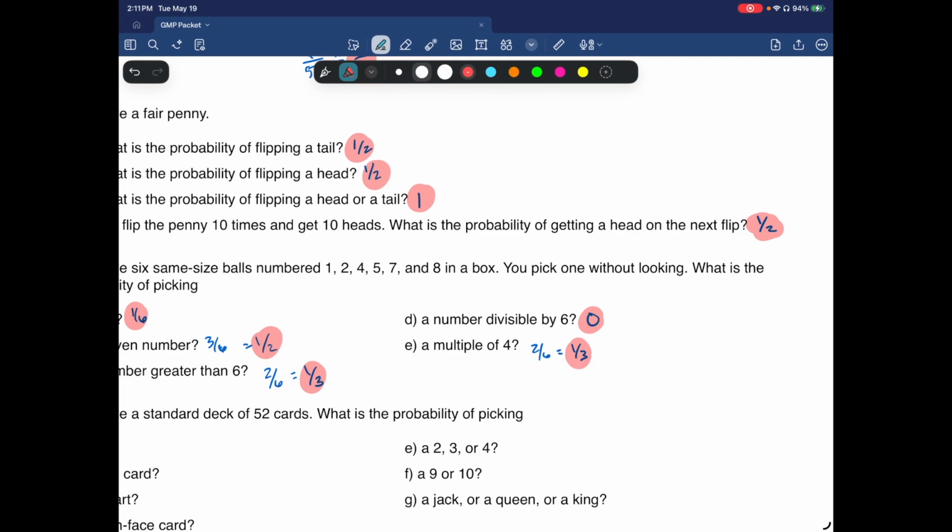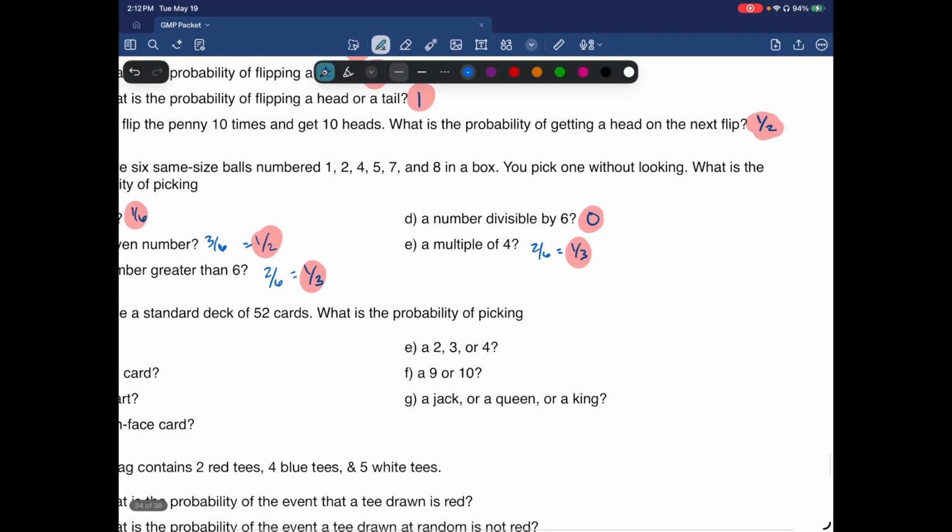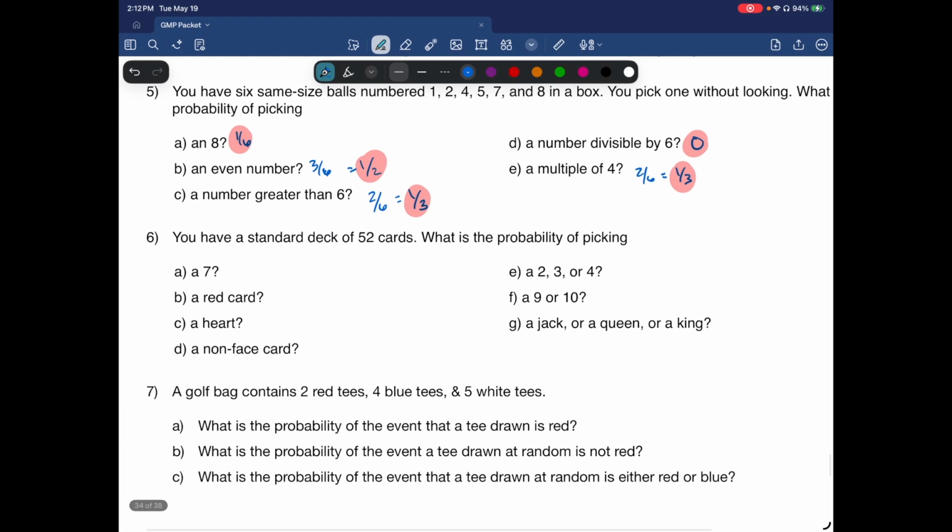Okay, let's keep going. You have a standard deck of 52 cards. What's the probability of picking a 7? Well, there's 4 7s, so 4 out of 52. That's going to be 1 in 13 when you reduce. A red card. Well, half of them are red, so that is 26 out of 52, which again reduces to 1/2, or 1 in 2.